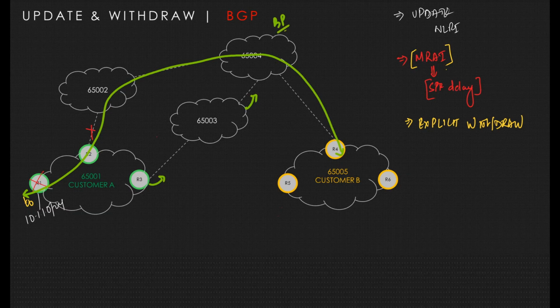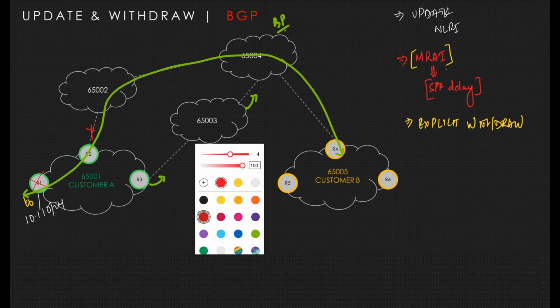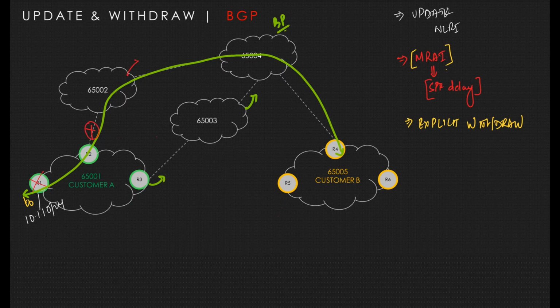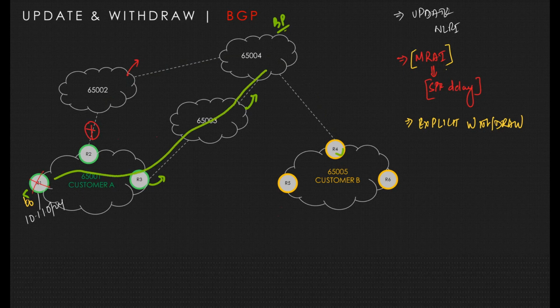Now 65002's link is down, so it will send a withdraw message. Once it does, 65004 will remove this path and add the new best path, and then it will advertise that new path information to 65005. So 65005 receives the new path, updates it, and now the best path is from this.